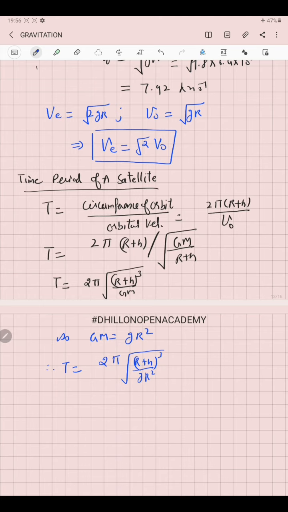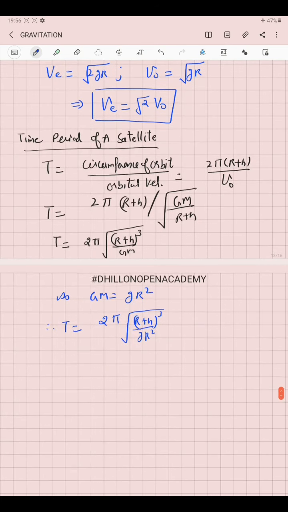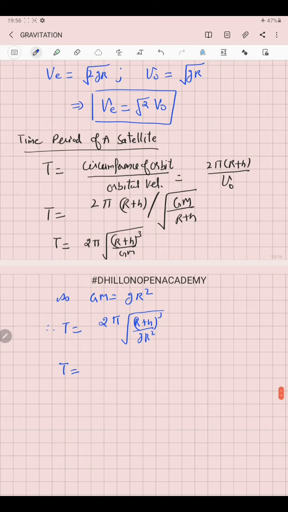We can also express this equation in terms of the density of the Earth. In that case, time period will finally come out to be 2π square root of (R plus h) cubed over g into 4/3 πR cubed into rho.